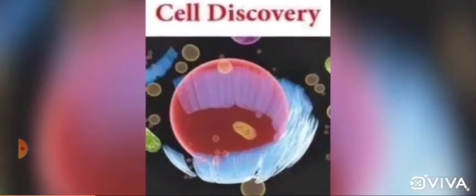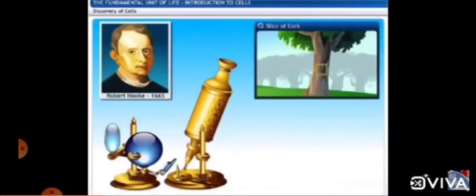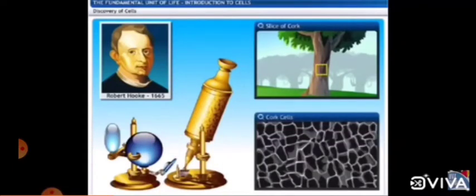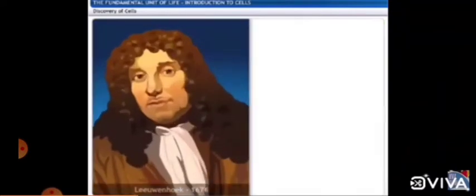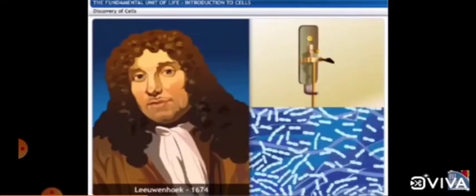Now let's discuss who discovered these cells and how. In 1665, Robert Hooke, an English scientist, looked at thin slices of cork through a compound microscope. He observed many tiny hollow room-like structures that resembled a honeycomb and called them cells. Hooke actually saw only the outer cell walls because cork cells are not alive. Leeuwenhoek in 1674, with the help of an improved microscope, discovered a free living cell in pond water for the first time.